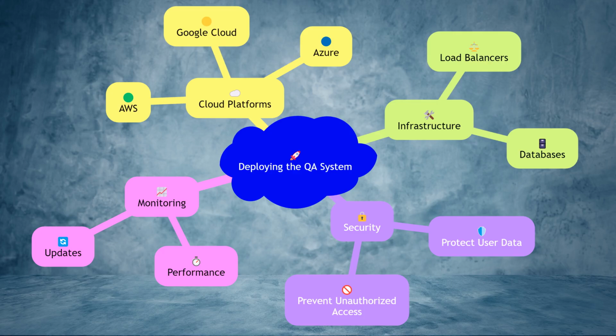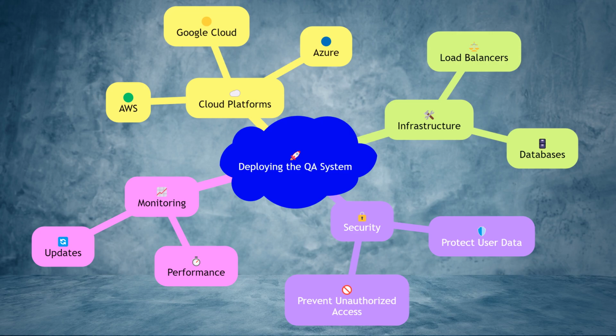Deploying the QA system involves making it accessible to end users. This can be done by hosting the system on a cloud platform such as AWS, Azure, or Google Cloud. Deployment also involves setting up the necessary infrastructure, such as load balancers and databases, to ensure the system can handle high traffic and provide quick responses. Security measures should also be implemented to protect user data and prevent unauthorized access.